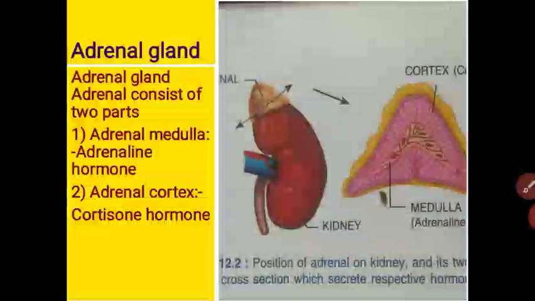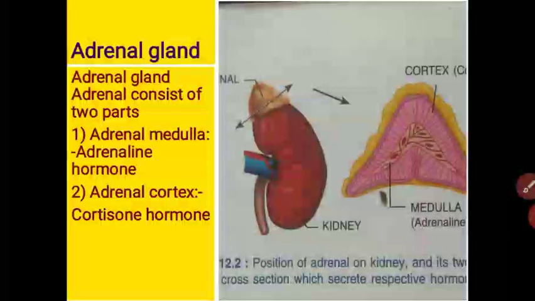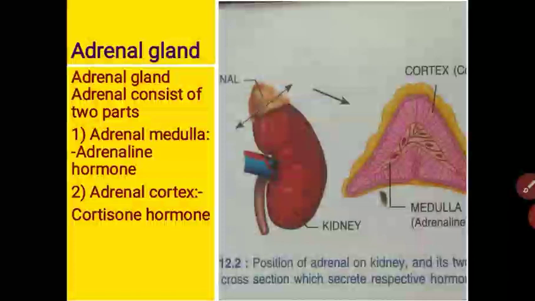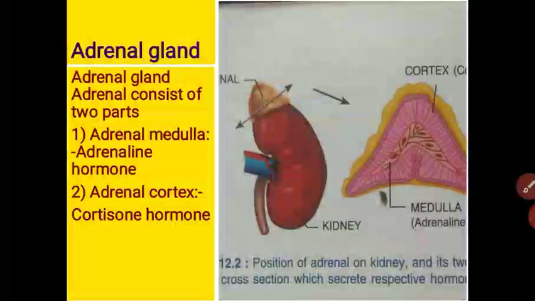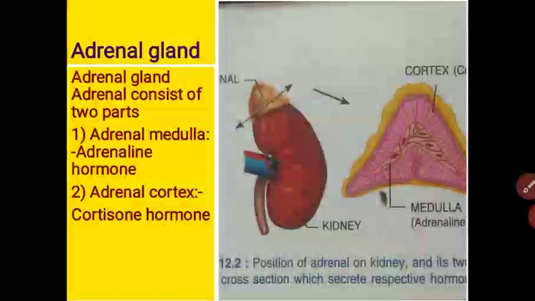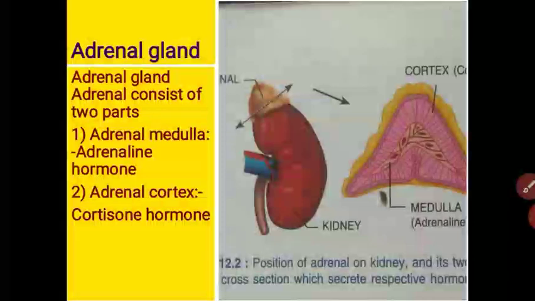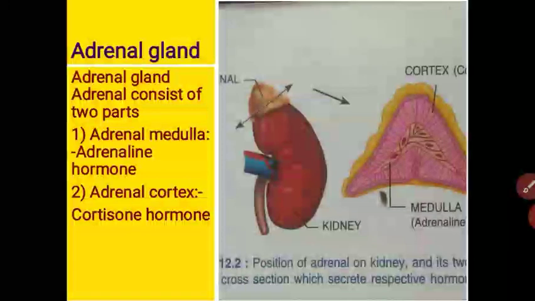This hormone is secreted when we are in an emergency situation, so it is also called the emergency hormone. The adrenal cortex secretes the cortisone hormones in two categories: mineralocorticoids and glucocorticoids. Mineralocorticoids regulate the minerals, meaning sodium and potassium ions, and glucocorticoids regulate carbohydrate, fat, and protein metabolism in our body.